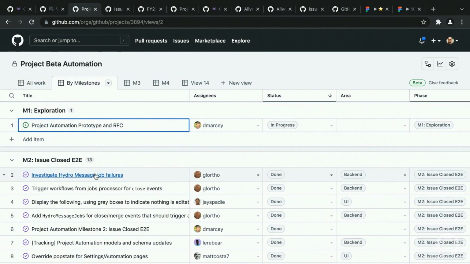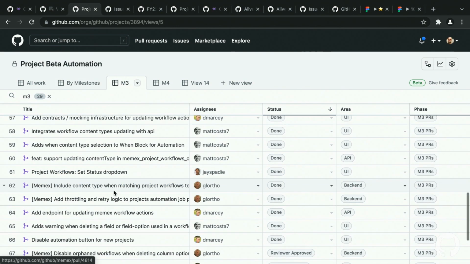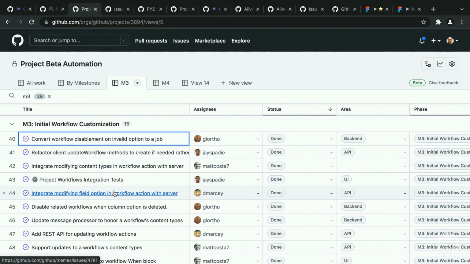Here's by milestones. So they kind of scoped the work into a set of milestones for them. And you could kind of see their exploration. M3, they started using this a little bit with PRs. So now not only can I see the issues that got resolved, I could end up seeing also the PRs that got resolved with it. So, et cetera, et cetera. So I think it's great.